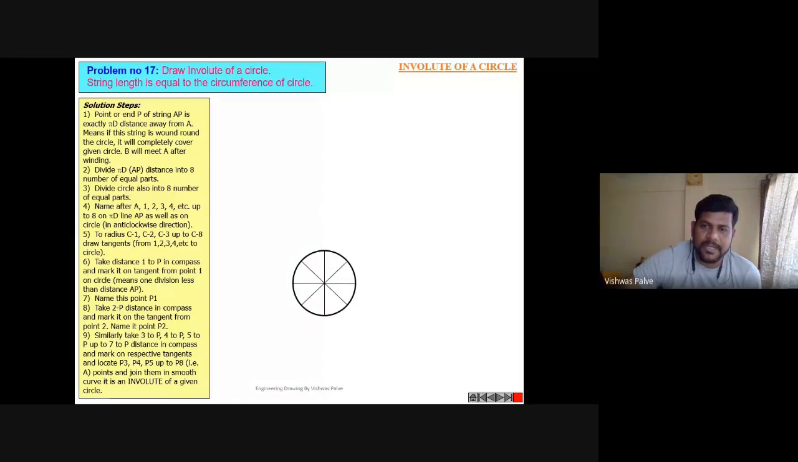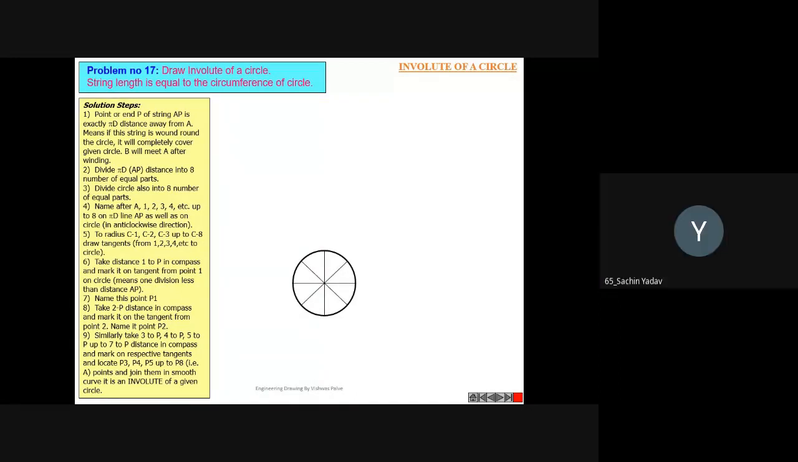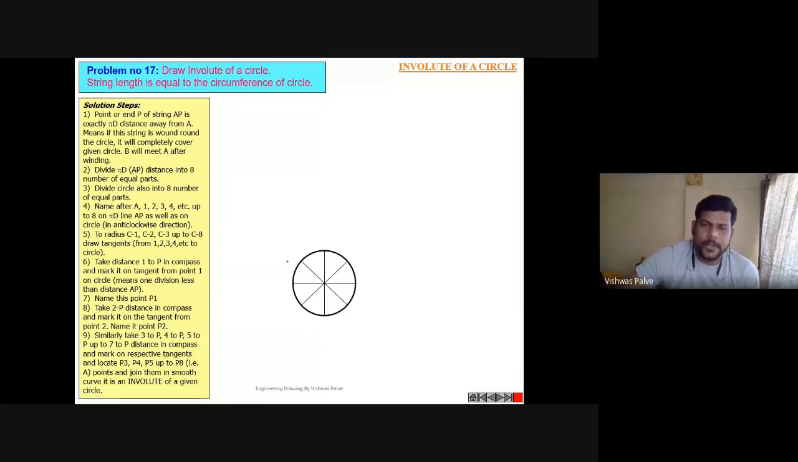If I want to divide 45, 45 degree. So draw a circle. First you can draw a vertical line and a horizontal line, so we have divided it into 4 equal parts. Then take 45 degree. You can divide it, just take 45, 45, so you can divide it into 8 equal parts.